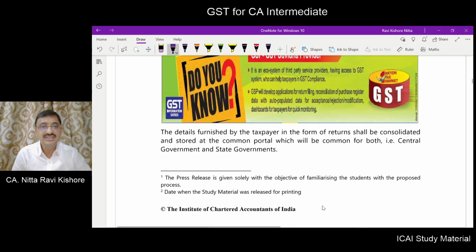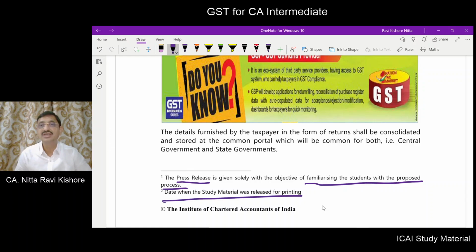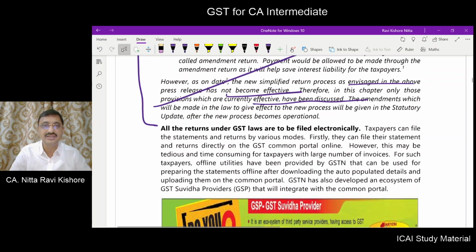Now, why did the study material give the details relating to the press release? Solely for the objective of familiarizing the students with the proposed processes. But the date given there was the date of printing of the study material. My dear friends, this is 30th September 2020. Even on this date, this simplified procedure was not yet made effective.